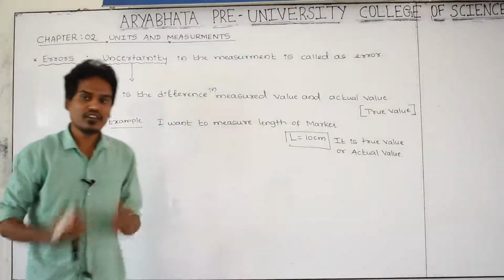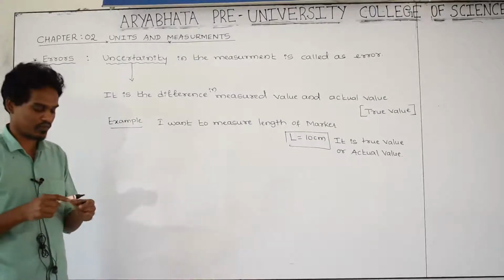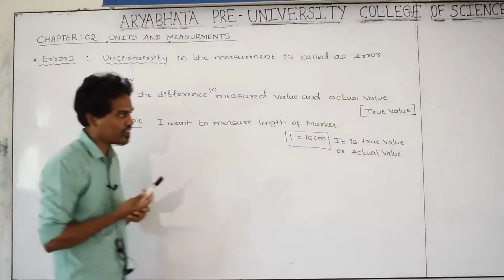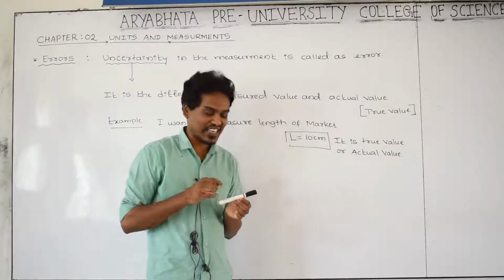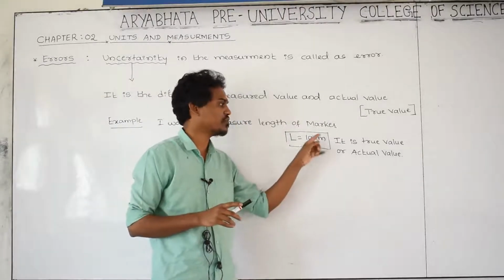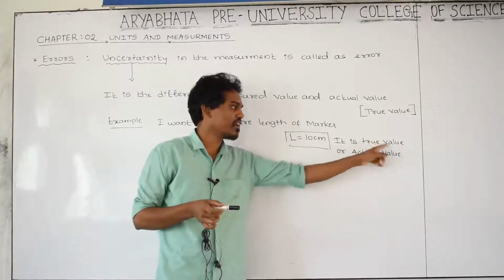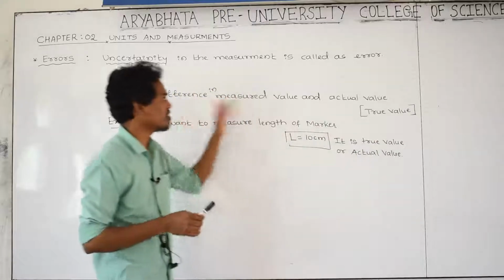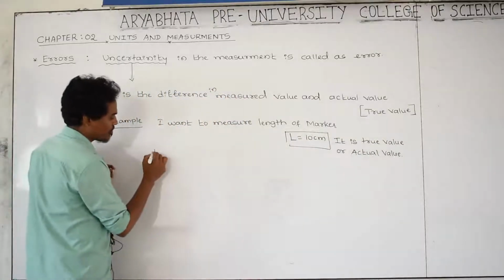And I have been given an instrument to measure the length of this marker. Already I know the length of the marker exactly is equal to 10 centimeter. This exact value of the length is the true value or actual value. And what is the measured value? Let us see.